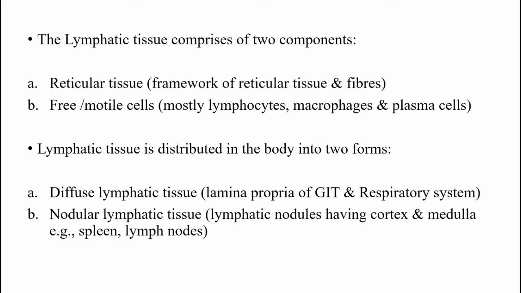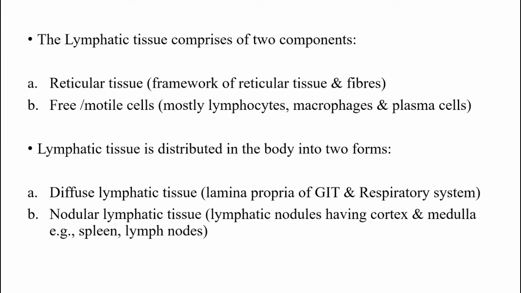This diffuse lymphatic tissue doesn't exhibit any aggregation or special organization. There are reticular cells and reticular fibers, but they are arranged in an irregular network, and in this network you will find lymphocytes. In addition to the lymphocytes, there will be macrophages and plasma cells also. Clear with the diffuse lymphatic tissue and the lamina propria?